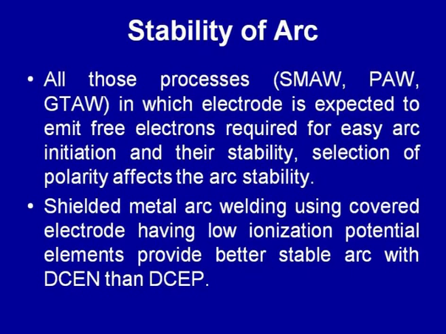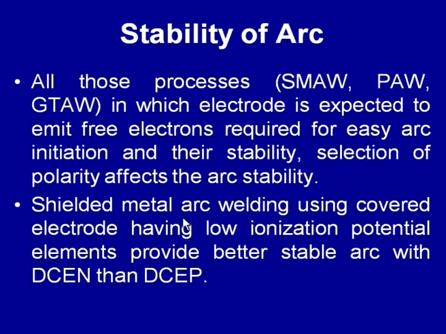So, in welding processes like shielded metal arc welding, plasma arc and gas tungsten arc welding, either low ionization potential elements like calcium and potassium are added in the flux, as in submerged arc welding, or a tungsten electrode is used in the plasma and gas tungsten arc welding processes. In both cases, it is expected that these elements and metals will emit the electrons to have easy initiation and stabilization of the welding arc.